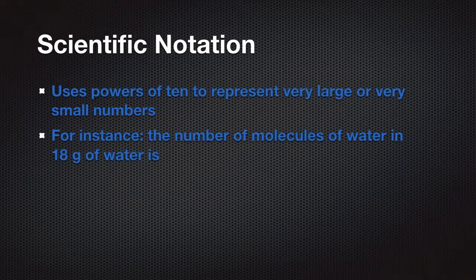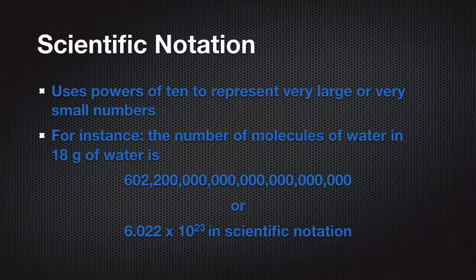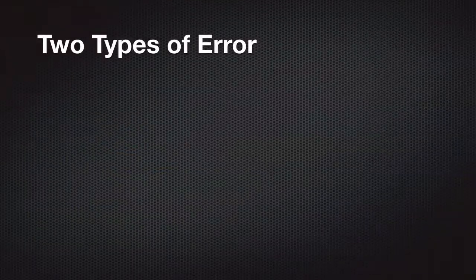For example, the number of molecules of water in 18 grams of water is 6022 followed by 20 zeros. I can't even name that number. But we can express it without all those zeros by using scientific notation. And so we can write it as 6.022 times 10 to the 23rd, which is much more convenient. And we don't have a metric prefix that would apply to that.